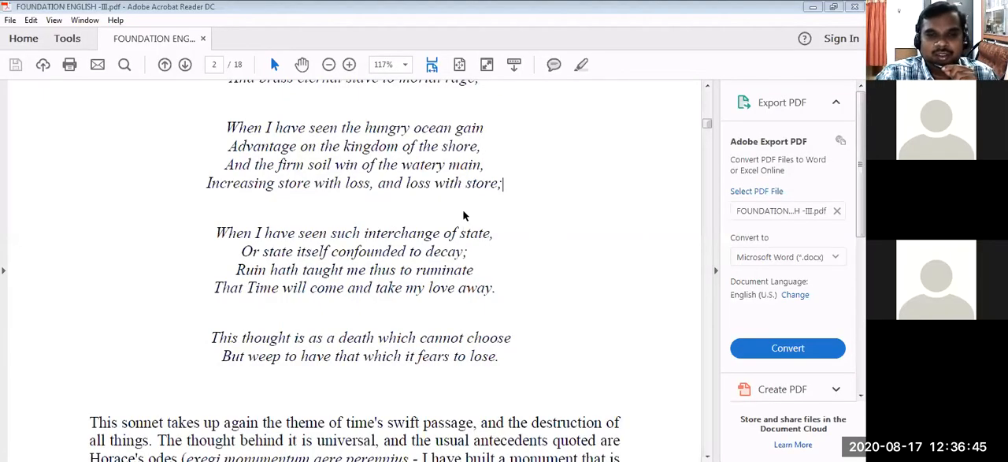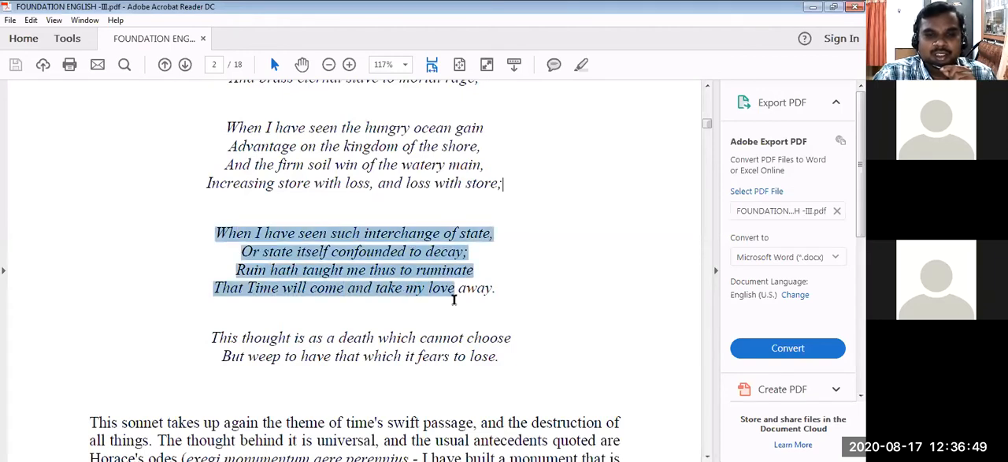Even the shore and sea have a give and take policy. It can come inside and go. Even the soil can go inside the sea. That is happening in this world. There is possibility. And the next four lines you see here.